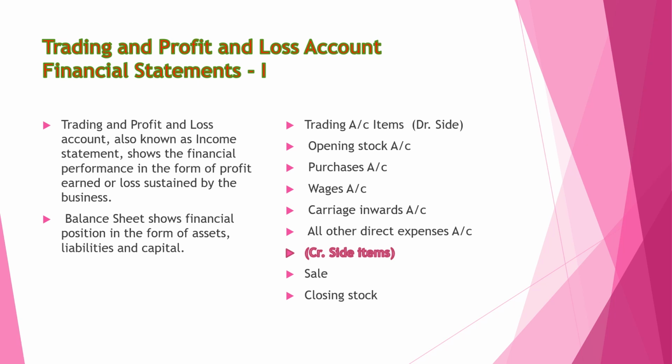Items shown on the debit side of a trading account are basically opening stock of raw material, semi-finished goods, finished goods, and purchases, wages, carriage inward, and all the other direct expenses.